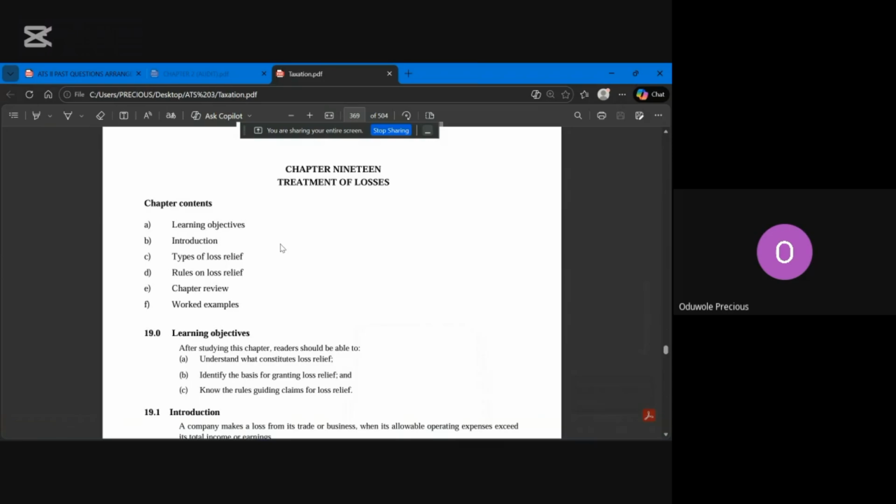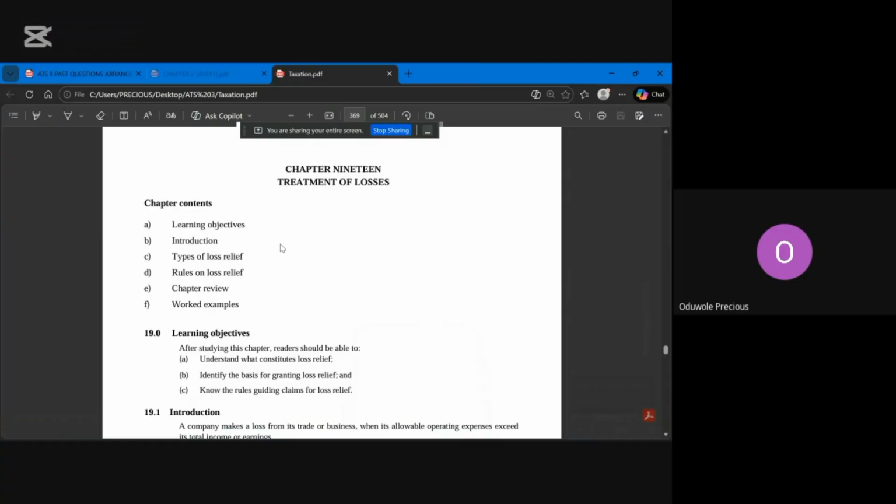I'm going to explain. In taxation, we have what you call allowable and disallowable expenses. Allowable expenses are expenses that the tax authority can allow you to deduct.